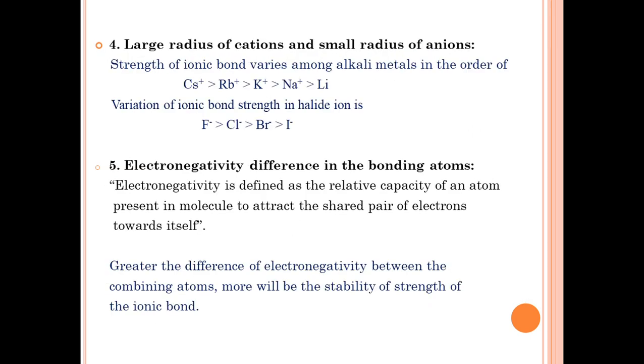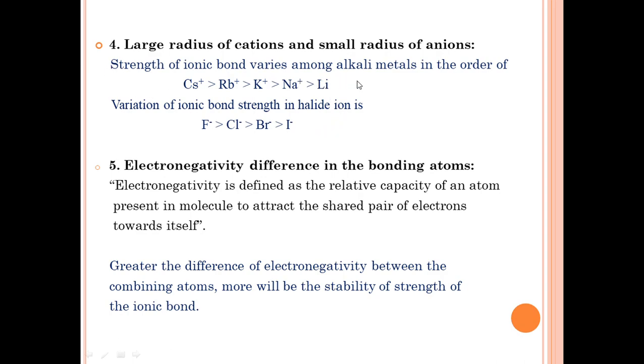The next factor is large radius of cations and small radius of anions. Large radius of cations, that is strength of ionic bond varies among alkali metals in the order: cesium ion is greater than rubidium ion, greater than potassium ion, greater than sodium ion, greater than lithium ion.